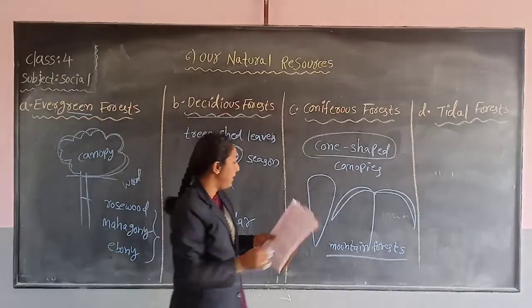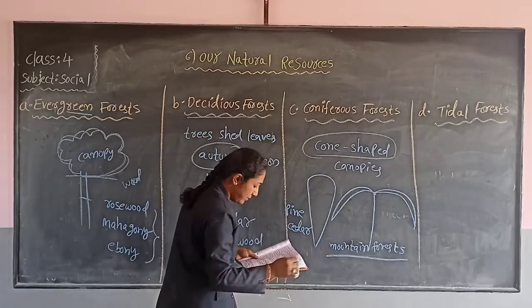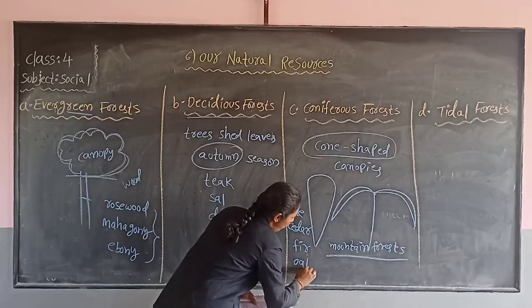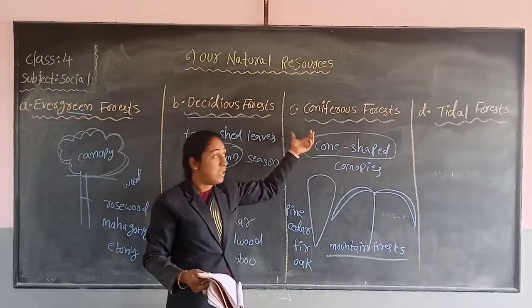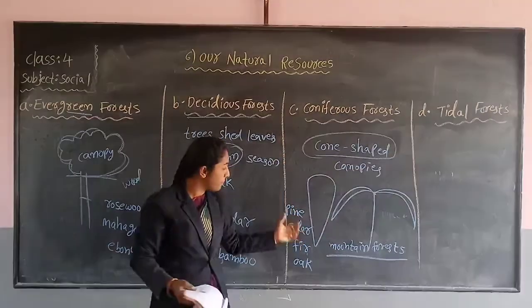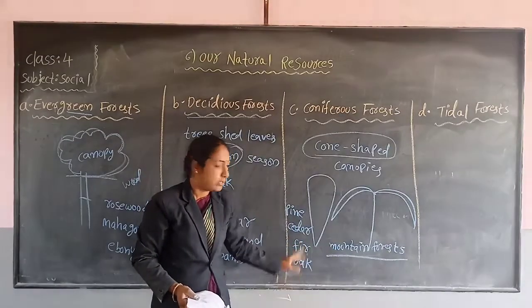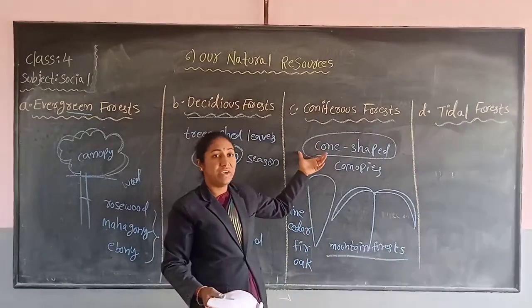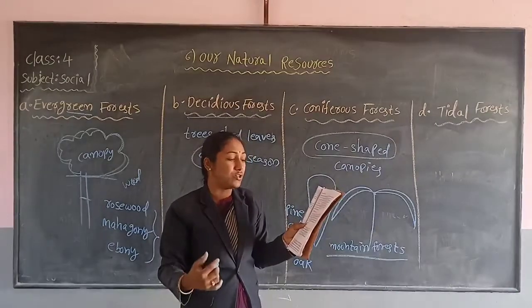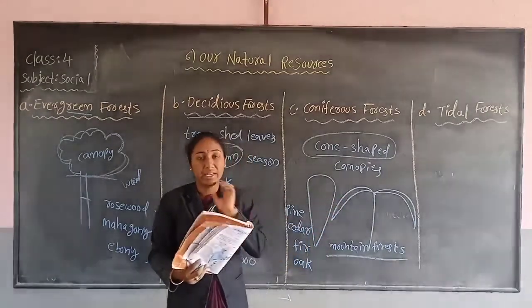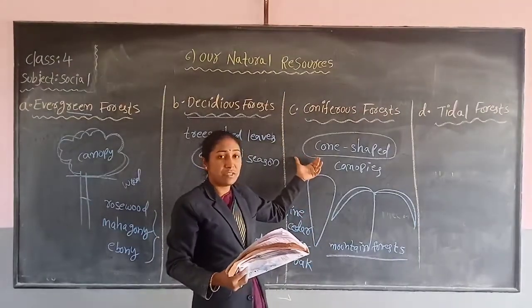Trees like pine, cedar, fig and oak. This type of trees grow in the coniferous forest. In the coniferous forest, which type of trees grow? Pine, cedar, fig and oak. In India, coniferous forest is found on the higher slopes of the Himalayas and in the Nilgiris. In the Nilgiris and the slopes of the Himalayas, this coniferous forest grows.